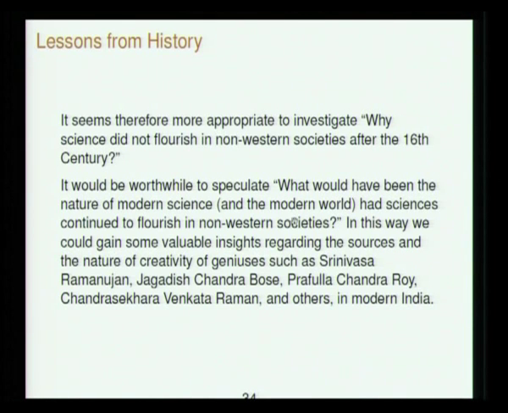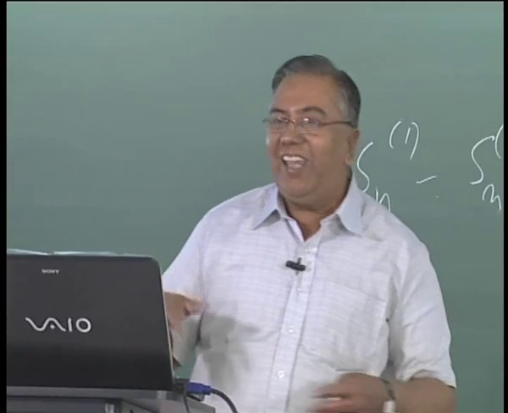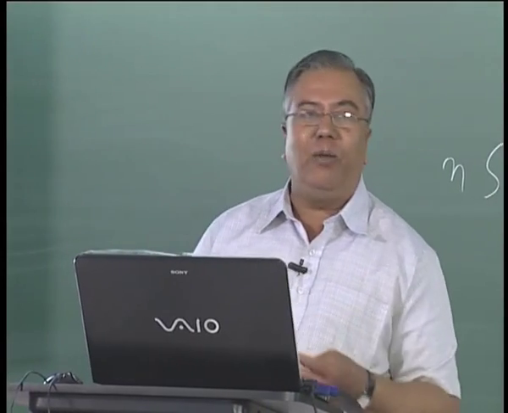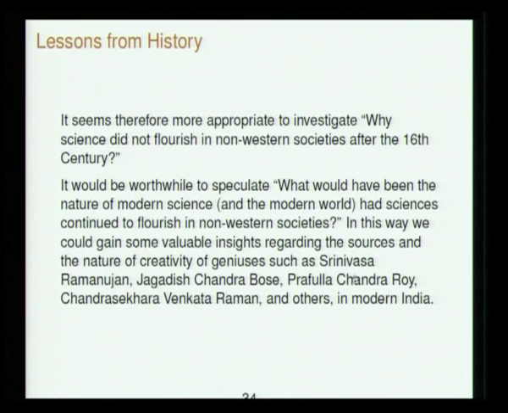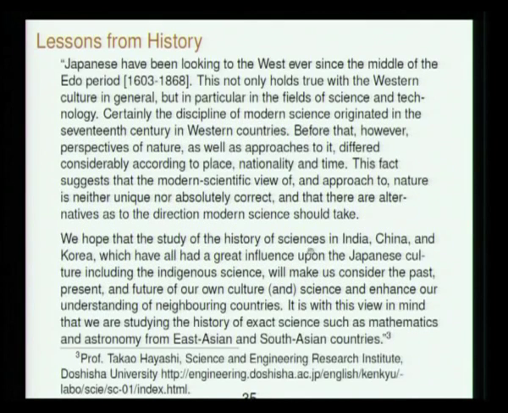It is even more important that we should speculate what would have been the future trajectory of science if other civilizations continue to contribute significantly to science, or we can speculate what will be the future of science if different civilizations now start contributing, as it seems to be happening, in a significant way, and then only we will be able to appreciate some of the creative geniuses in the modern Indian times, such as Srinivas Ramanujan or Jagdish Chandra Bose or Prafulla Chandra Ray or Raman, many others.